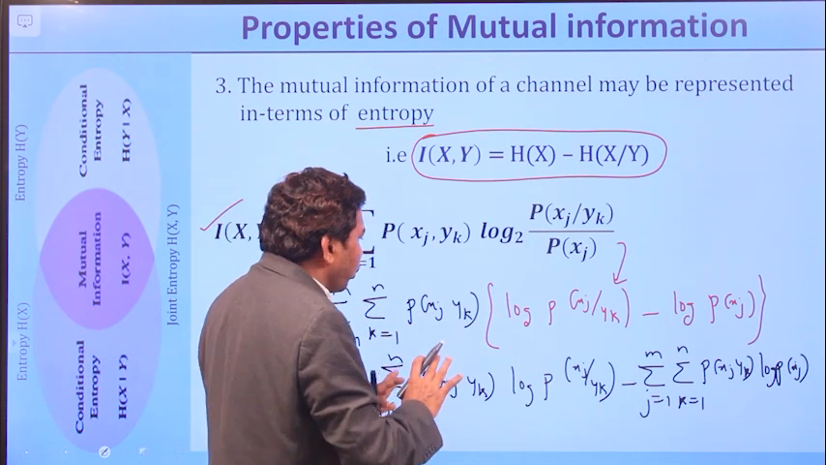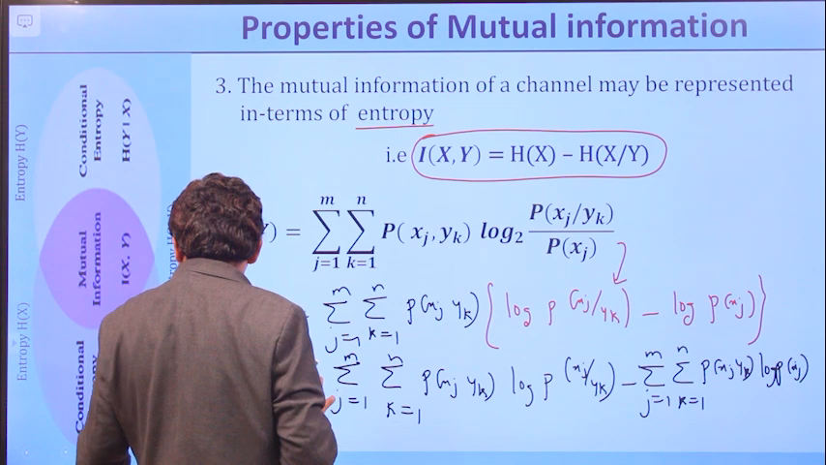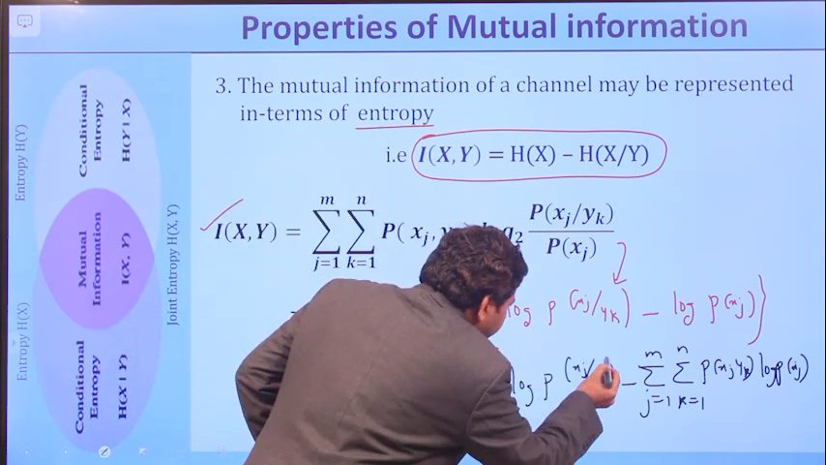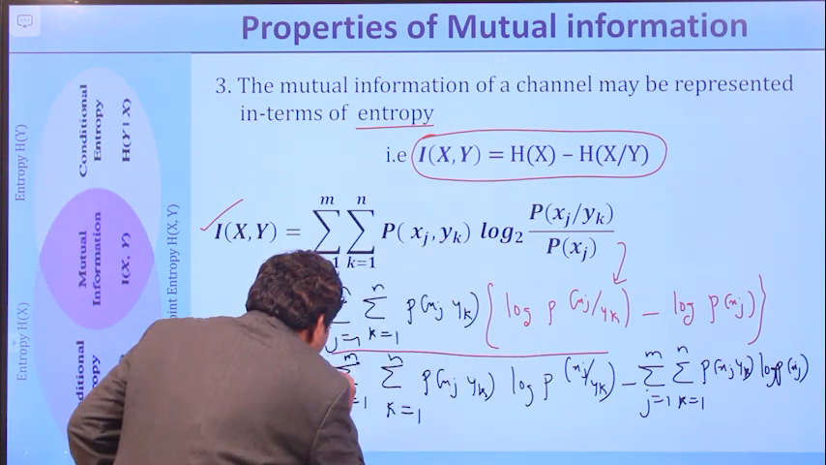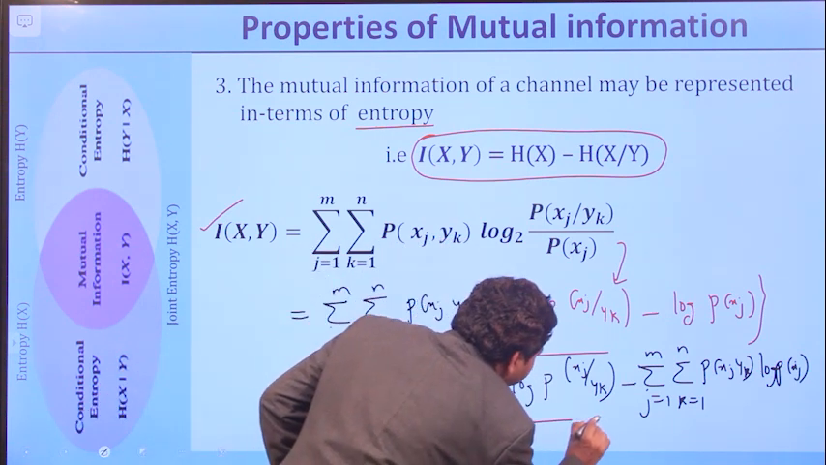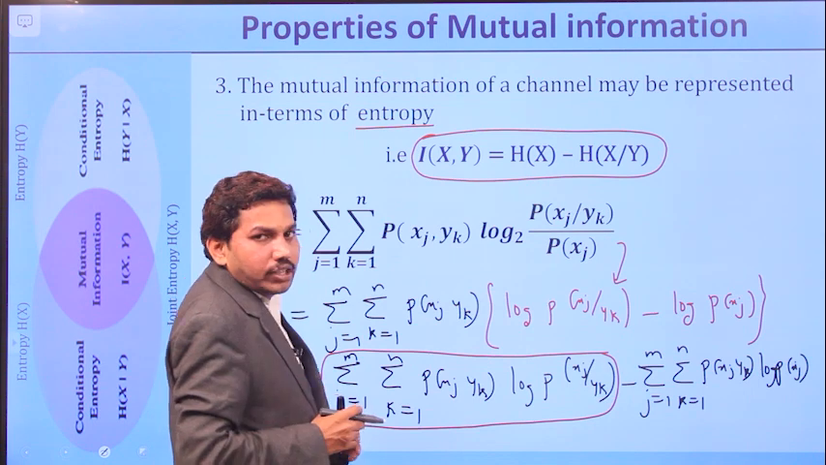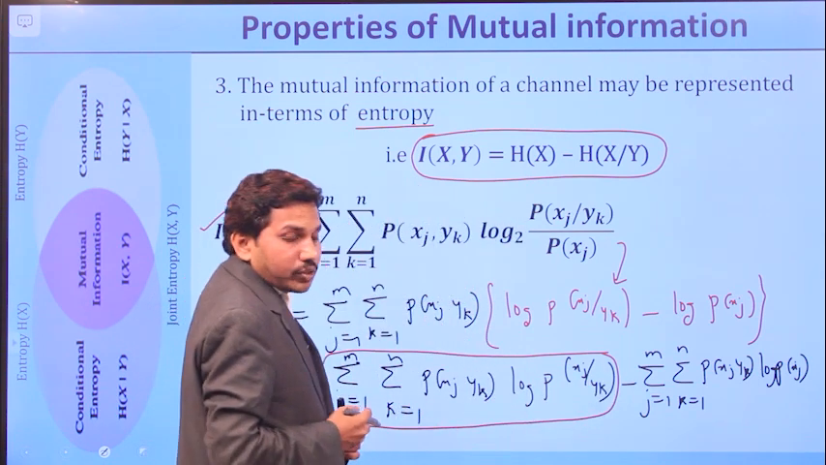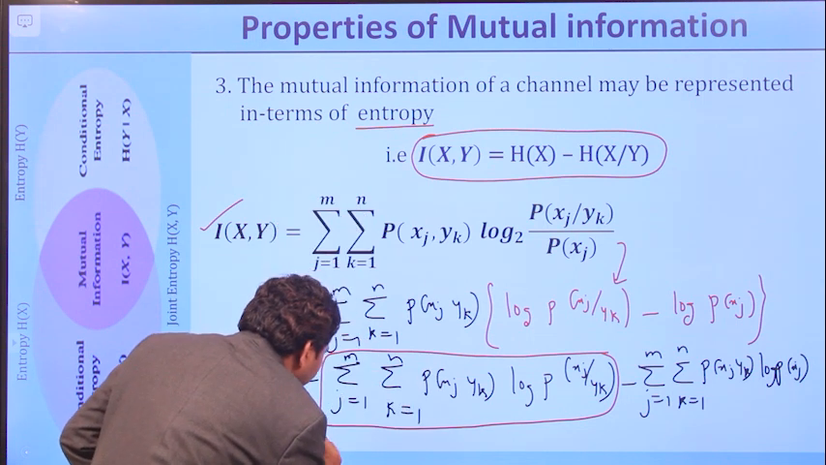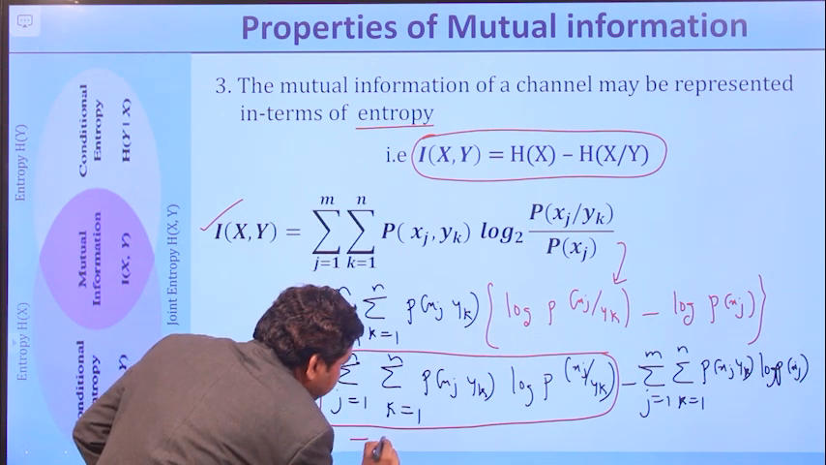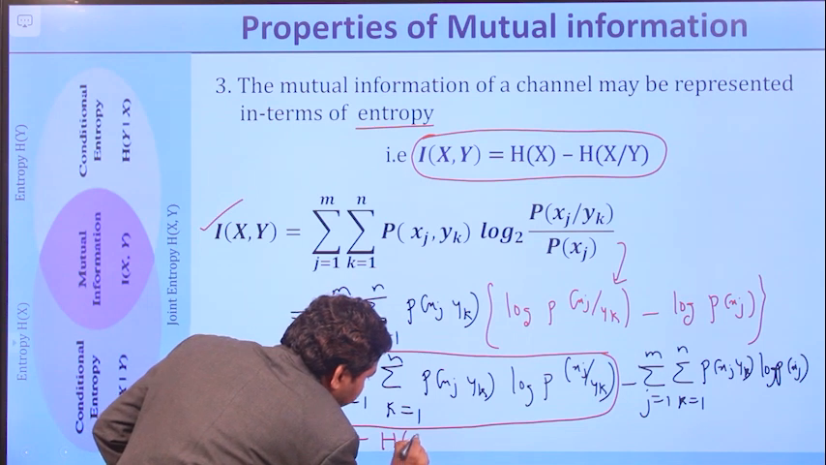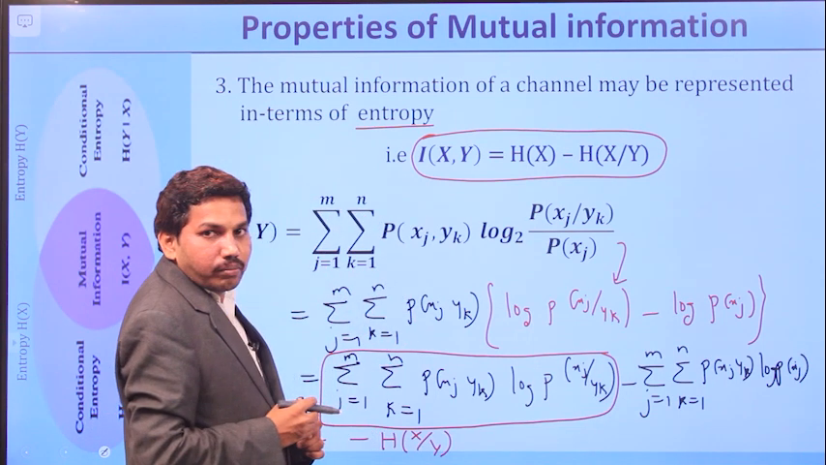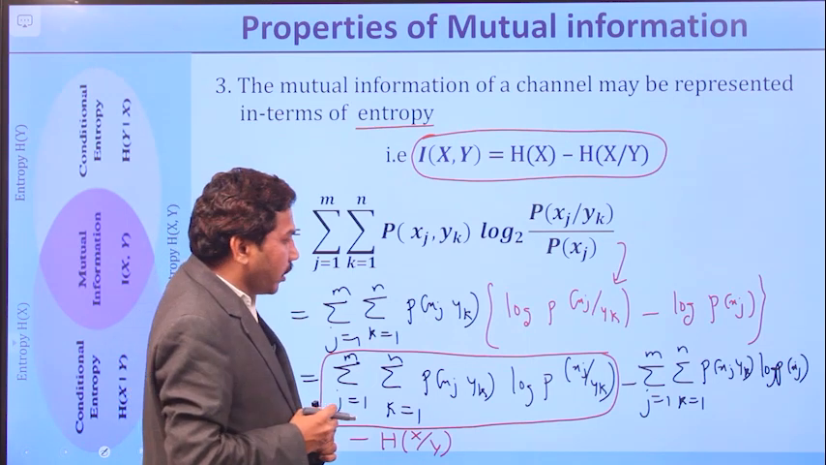So how to represent this one? See carefully this part. It is sigma j equal to 1 to m, sigma k equal to 1 to n, p of xj comma yk log p of xj by yk. So it can be simply represented as minus H of x by y.